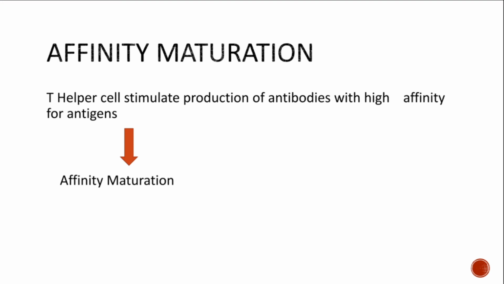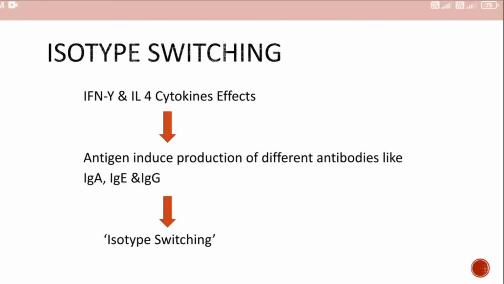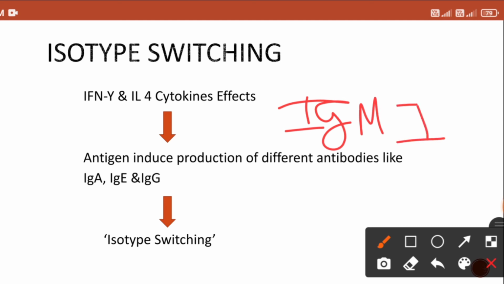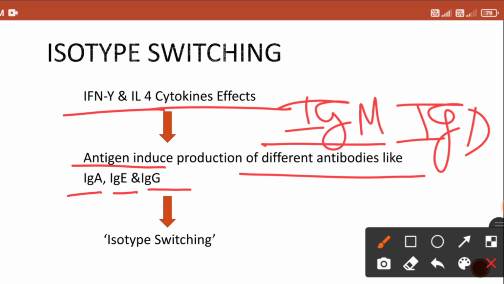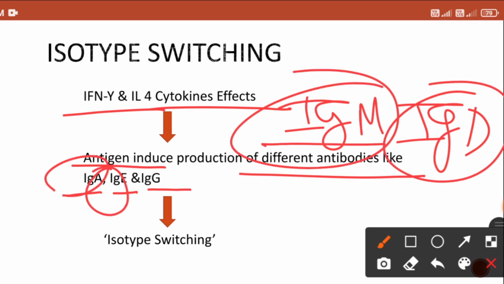All right. Now, naturally, as we know, we have IgM and IgD over B lymphocyte. But whenever you have the cytokine effects, particularly interleukin 4 and interferon gamma, according to the different type of antigen, they can produce a different type of antibody, like that of IgA, IgE, and IgG. You know very well that there can be 5 types of antibody production from B lymphocyte: IgM, D, A, E, or G. So according to the need, B lymphocyte produces the antibody, which is known by the name isotype switching.